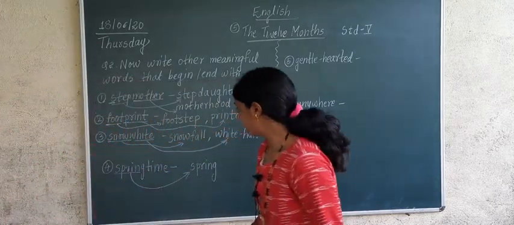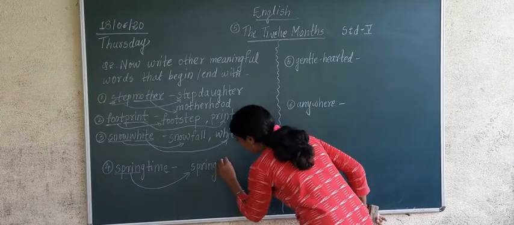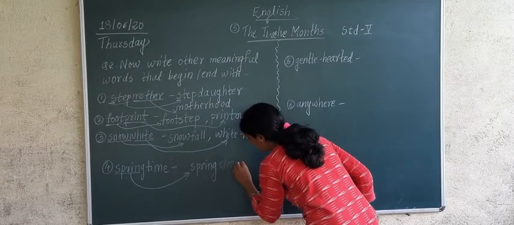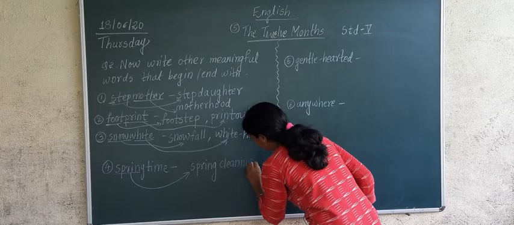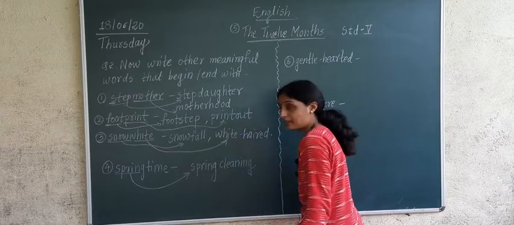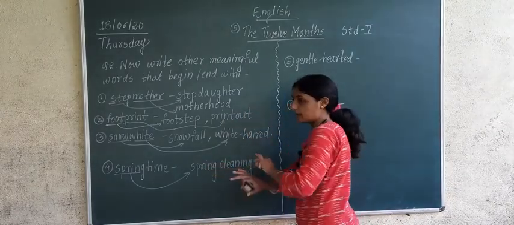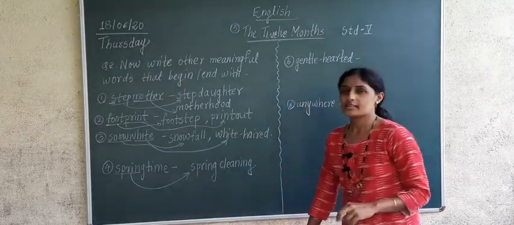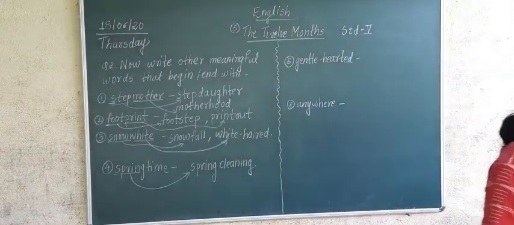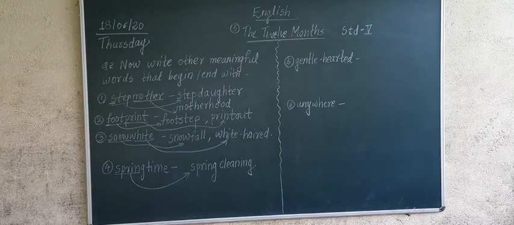Spring cleaning. Yes, spring cleaning. What new word have we made? Spring cleaning. And if you want to separate these words, it will become what? Spring plus cleaning.